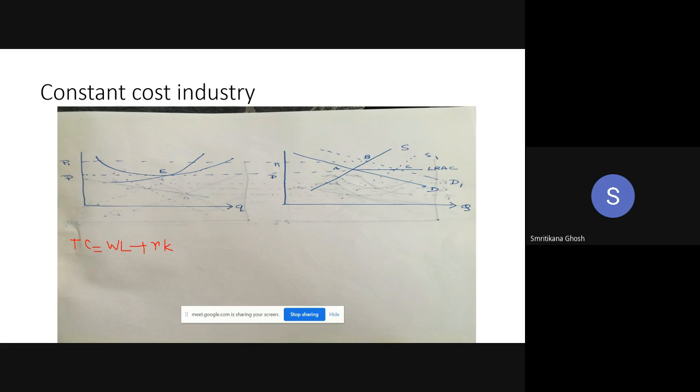Now, what is the constant cost? Constant cost means output is also increased by 20%. So total cost is increased by 20%, and output is also increased by 20%. Then what is the average cost? By definition, average cost is total cost divided by quantity. Total cost is increased by 20%, quantity is also increased by 20%. That means the ratio is constant. That is, average cost is constant under the constant cost industry. Did you understand?